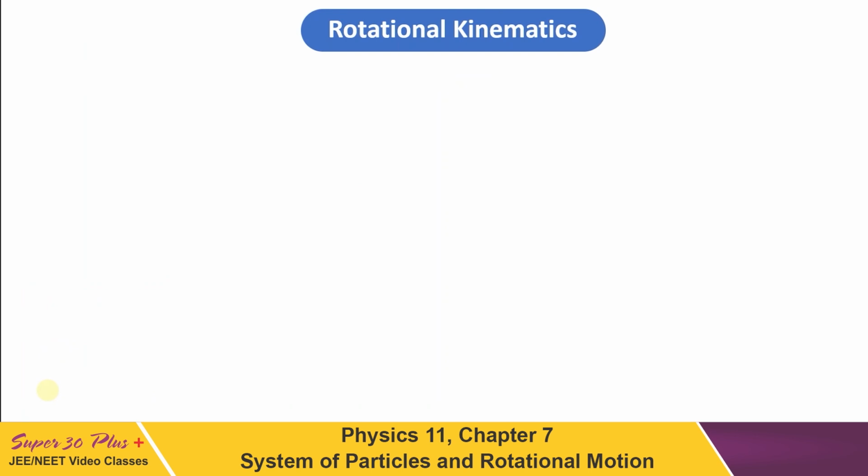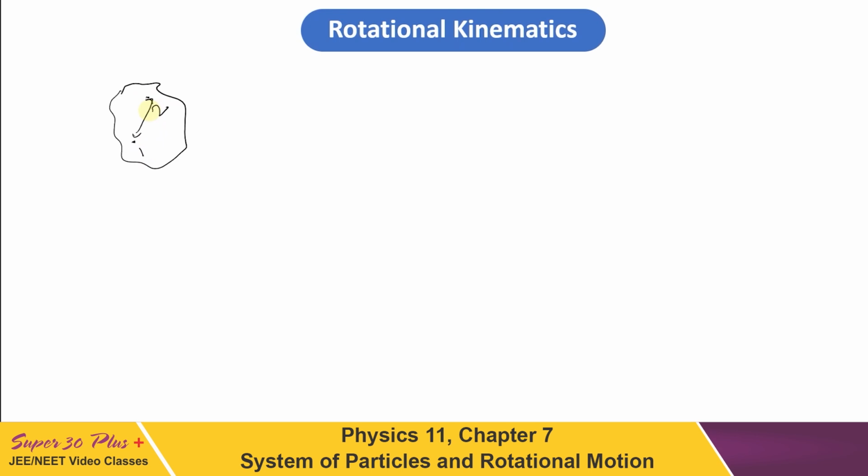So let us first consider, very often I am using the word rigid body. What is a rigid body? Why is it called rigid? A rigid body is something in which the relative separation between any two constituent particles cannot change with application of force. So if the relative position is not changing between two constituent particles, then we can say that this given body is a rigid body. Now onwards we have to study this kind of body for which shape and size have to be considered, which comes under the topic rotation.